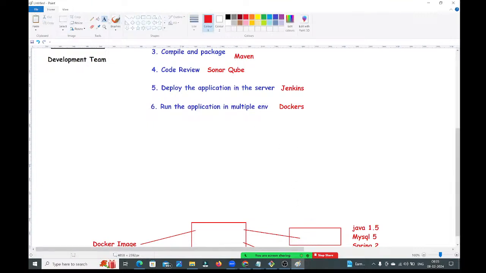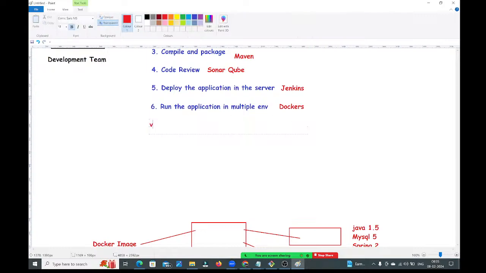Next, guys, what is Kubernetes? By using Docker, whatever containers you are creating, you need to manage those containers. For that, we are going to use an orchestration tool, Kubernetes, for managing the Docker containers. For this, we are going to use Kubernetes.